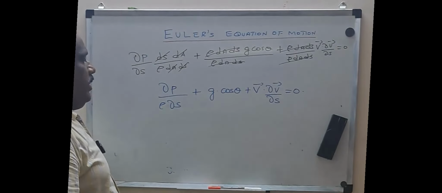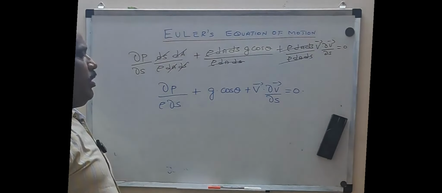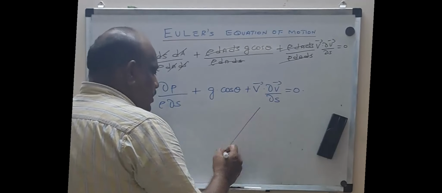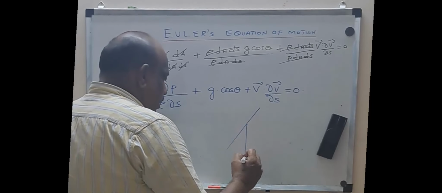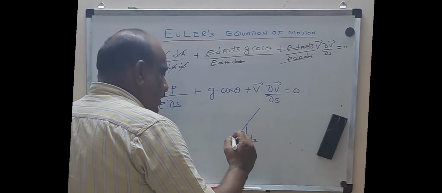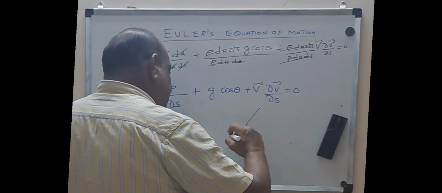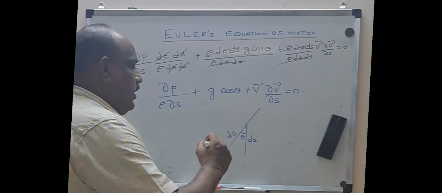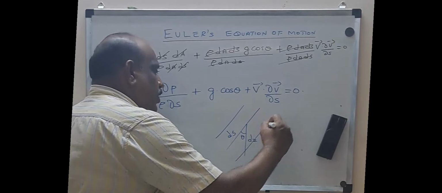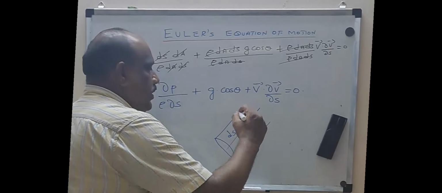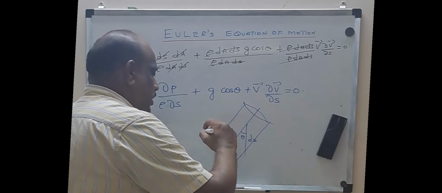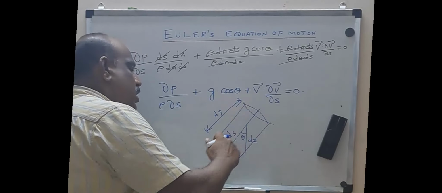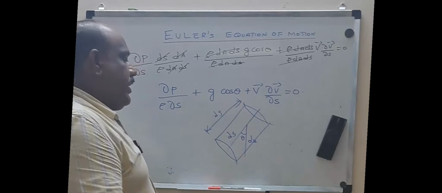Okay, that's fine. Now what is cos theta? I want to recall the diagram that has been drawn earlier. This diagram is a streamline where the vertical height is dz and this length will be your ds, making an angle theta. This is what we have drawn earlier. We have also shown a fluid element with the cross-sectional area dA and the corresponding length ds. I hope you can recall now. Now this ds is along the hypotenuse and this dz along the vertical side.